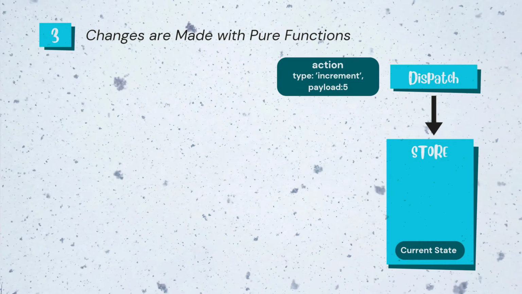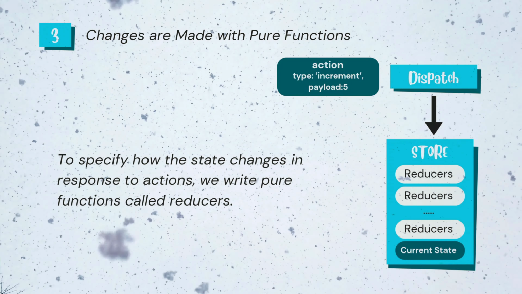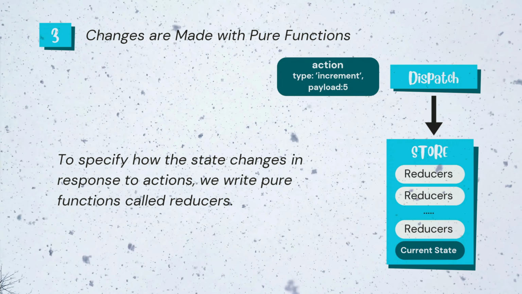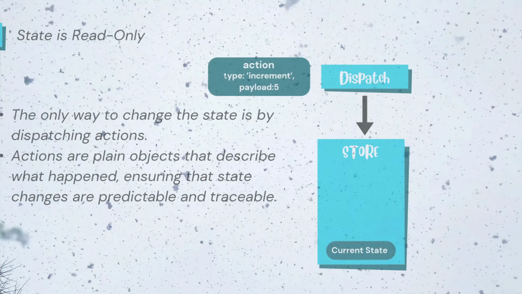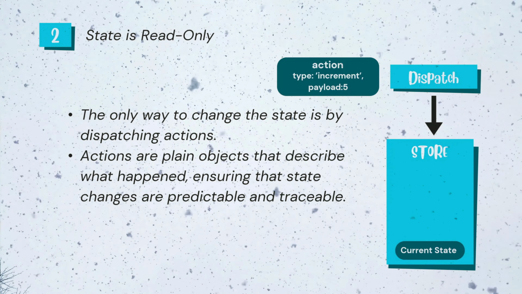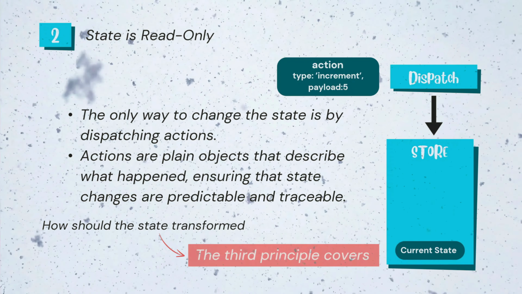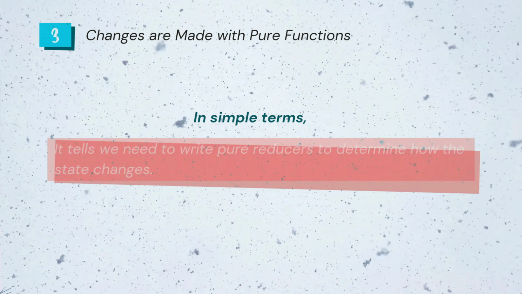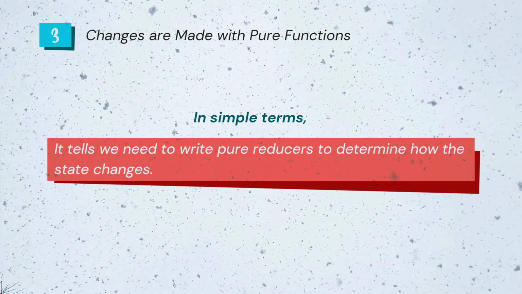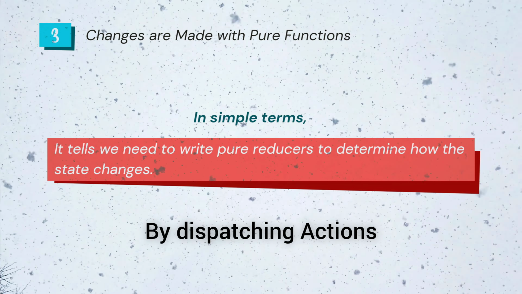Now third principle, changes are made with pure functions. To specify how the state changes in response to an action, we write pure functions called reducers. So our second principle told us state can only be transformed by dispatching actions. But how the state should be transformed is what the third principle states. It tells us we need to write pure functions to determine how the state changes. And how can the state be changed? It can only be changed by dispatching actions.